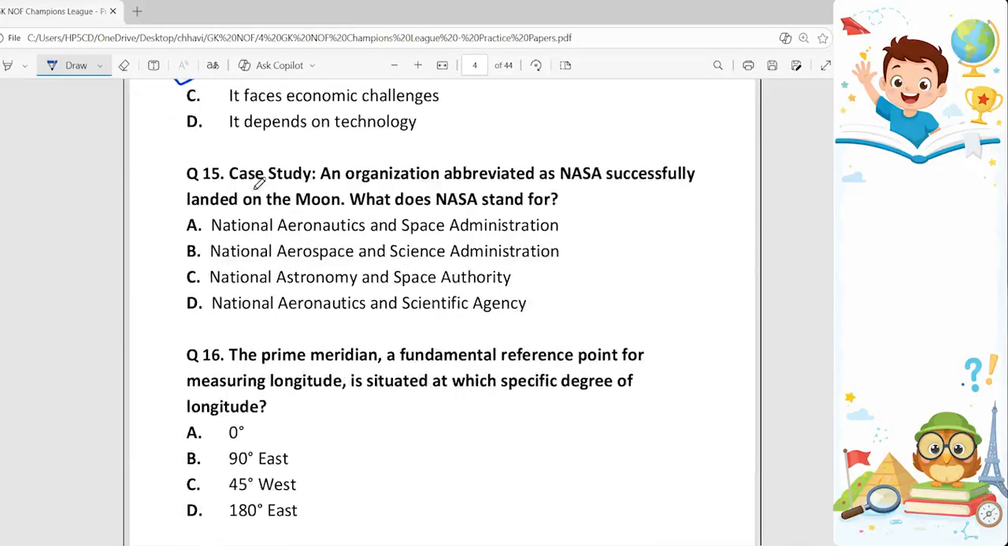Next, 15th question. Case study. An organization abbreviated as NASA successfully landed on the moon. What does NASA stand for? Now, what is NASA? NASA is an independent agency of the US federal government responsible for civilian space programs as well as aeronautics and aerospace research. So, what is the full form of NASA? It is National Aeronautics and Space Administration. So, option A is the correct answer.